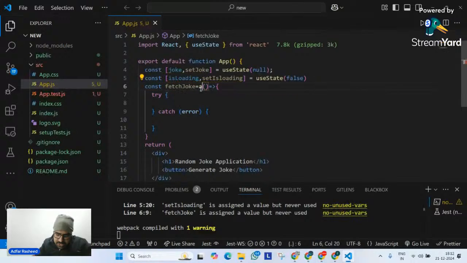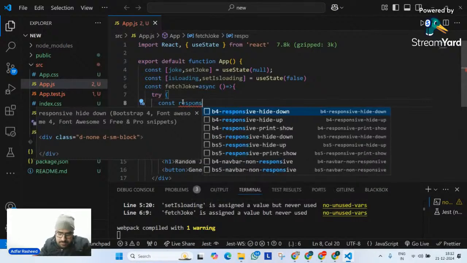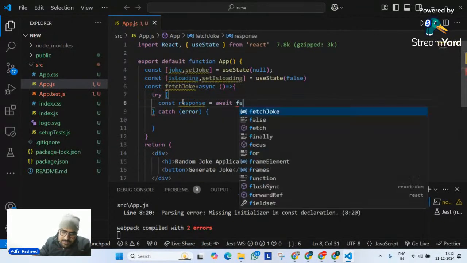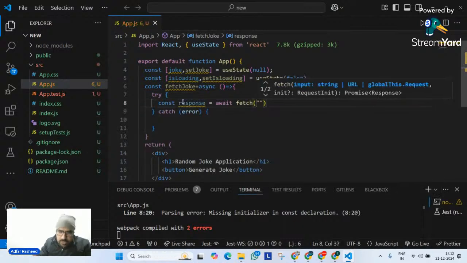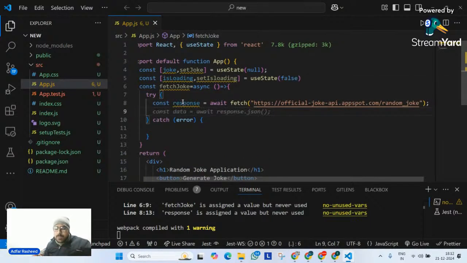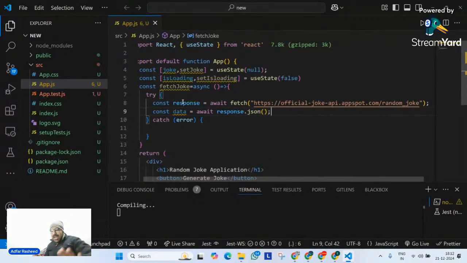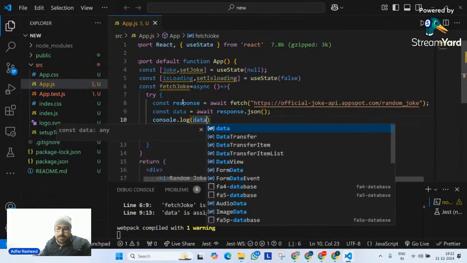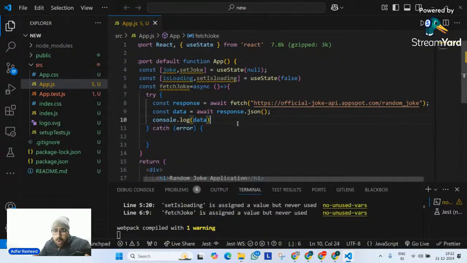Let me go here and let me try to make it async, since I have to fetch an API. After that, let me try to define a variable response equals await, please try to fetch. What are we going to fetch? We are going to fetch the joke API. Now I know when I make a fetch request, a get request on this, it's going to resolve the promise and I will get the data out of it. And that data looks like this. And finally, at this point of time, let me simply console log my data. Perfectly fine.